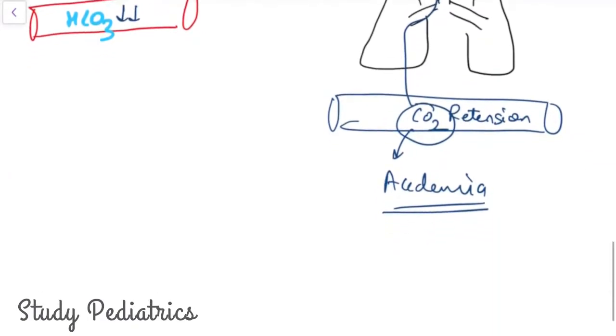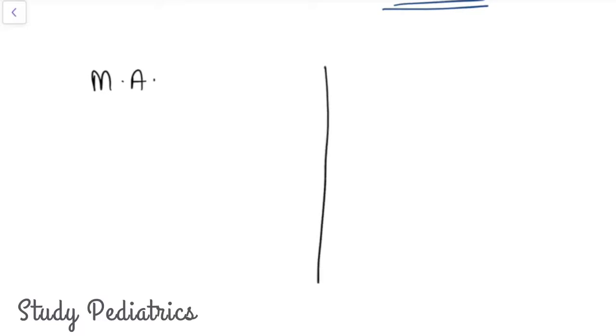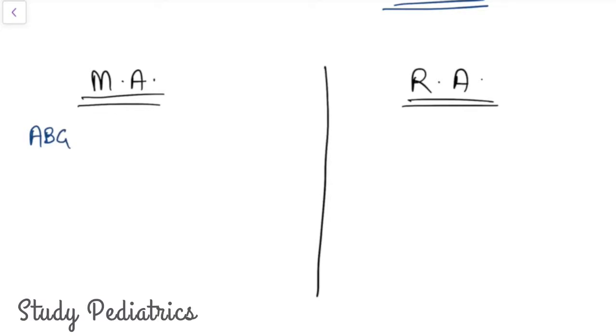Now let's see how to differentiate between the two, that is metabolic acidosis versus respiratory acidosis. First we see what the ABG tells us. The ABG of the metabolic acidosis: the pH obviously will be less than 7.35.